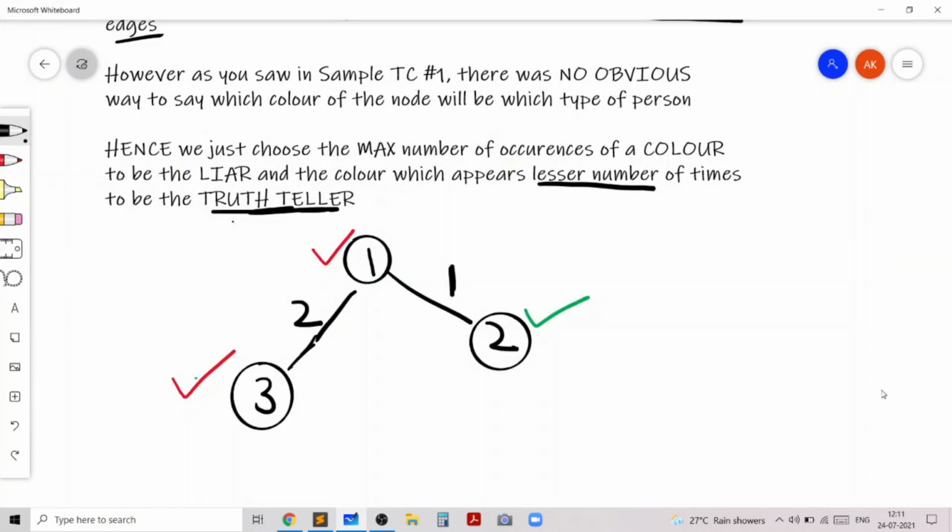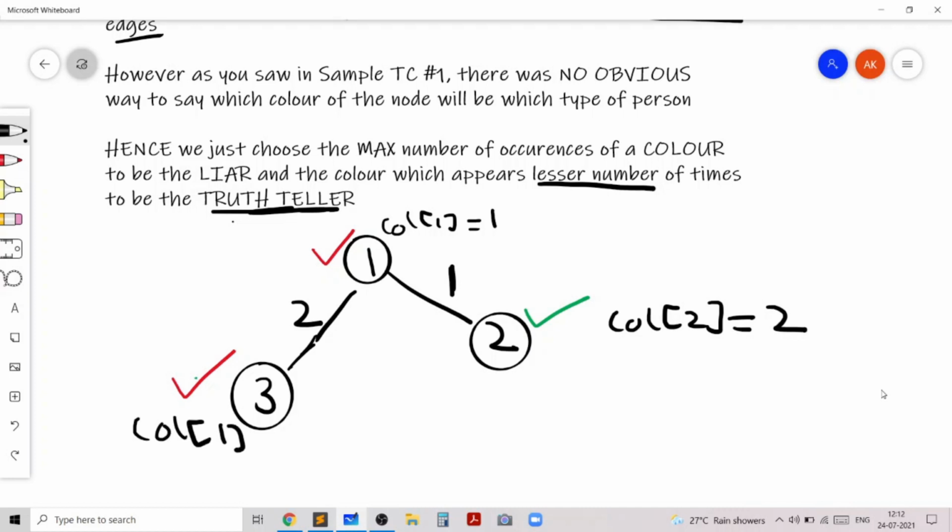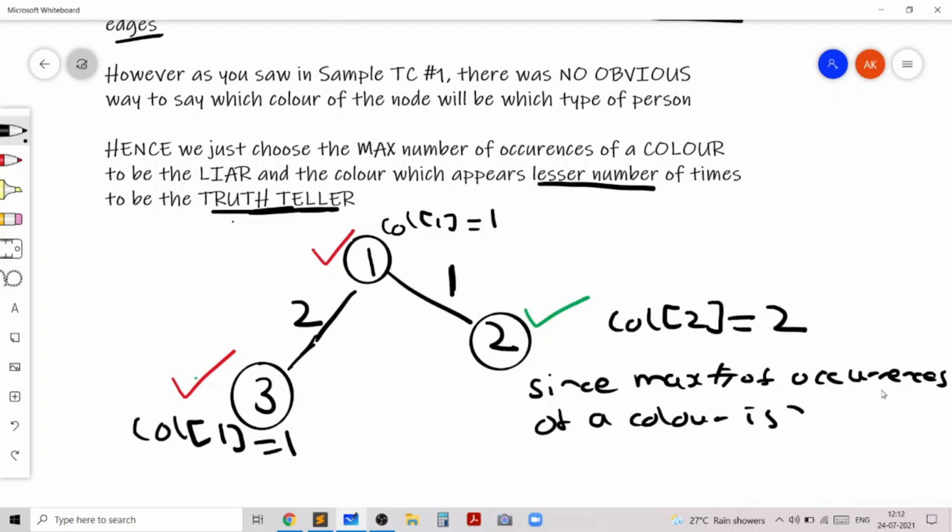So this means that if we set the color of 1 to be some number, let's say 1, then a type 1 edge means that the color of the adjacent node should be an opposite color, and a type 2 edge means that the color of the adjacent node must be the same color. And in the end, since the max number of occurrences of a color is 2, which is for color 1, the answer is going to be 2 for this sample test case.